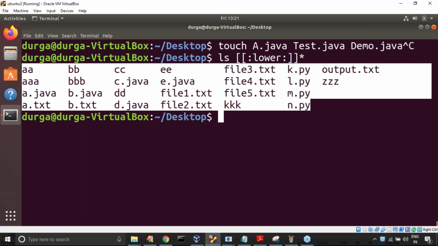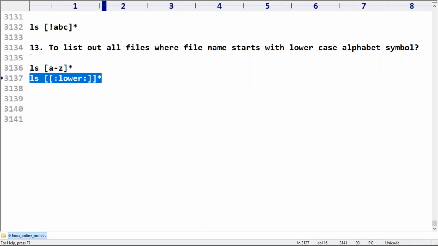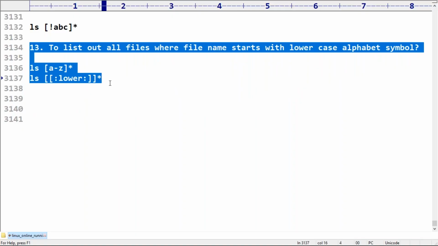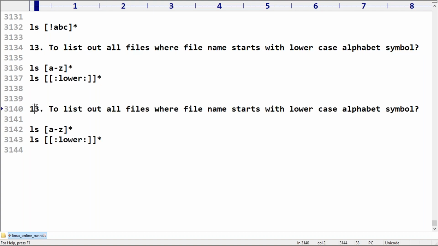Up to this, any doubt? Are you getting the thing, sir? I want to list out all file names that start with an uppercase alphabet symbol. Assume this is my requirement. Can you please list out all files where the file name starts with an uppercase alphabet symbol? What do I have to take?